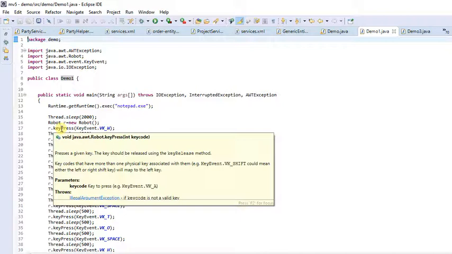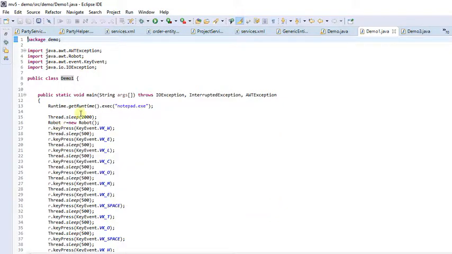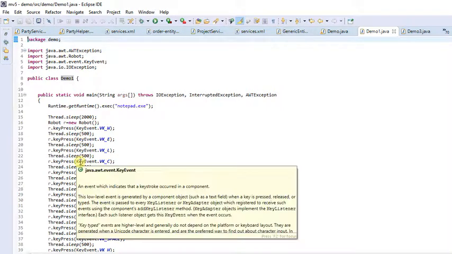keyPress is meant to press a key without my interaction with this keyboard, and it is going to print this W. I put some sleep here, so it feels like somebody is typing there.